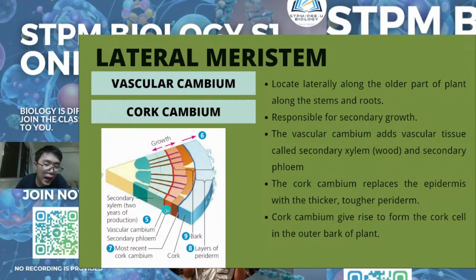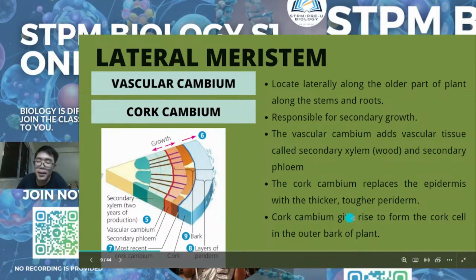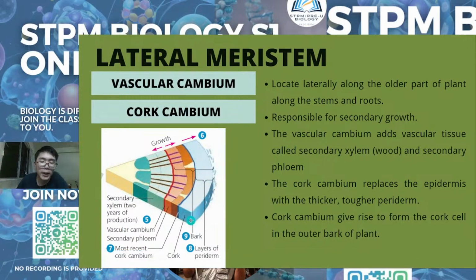So if you see that, the secondary xylem is here at the more inside part, and then the phloem is more to the outside. Then the cork cambium will give rise to the cork cells to form the outer part of the plant. This will replace the epidermal tissue.